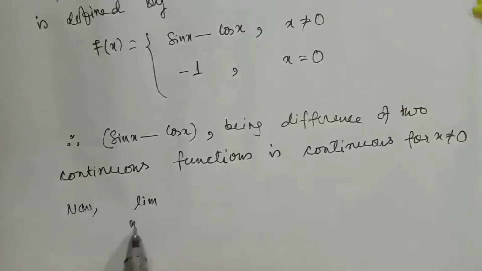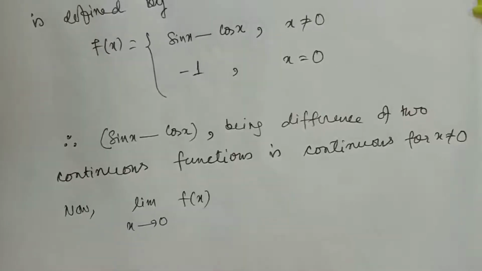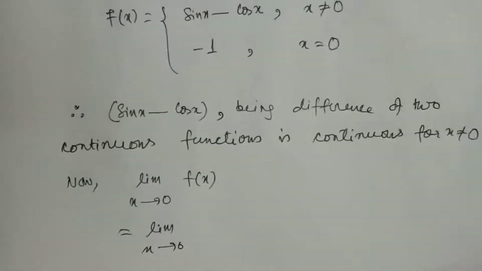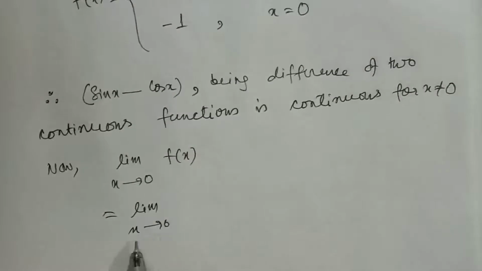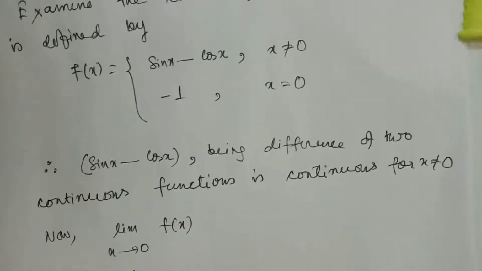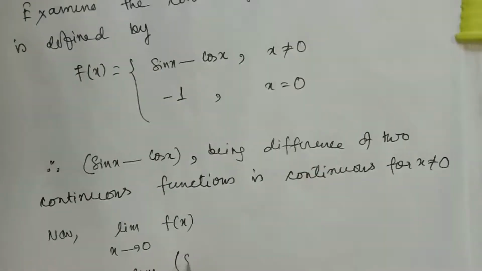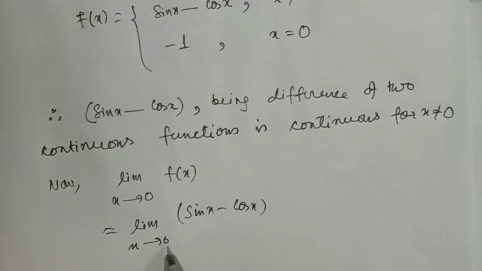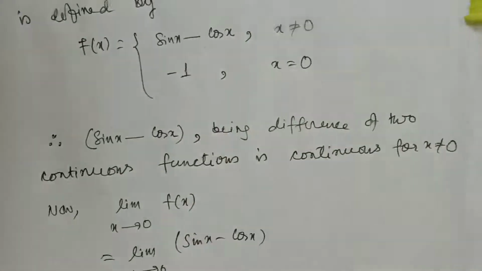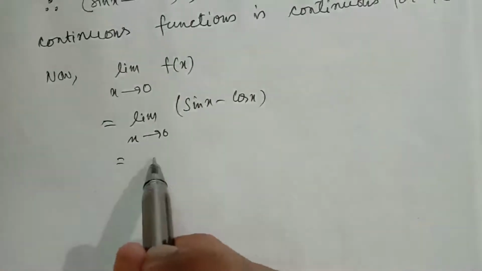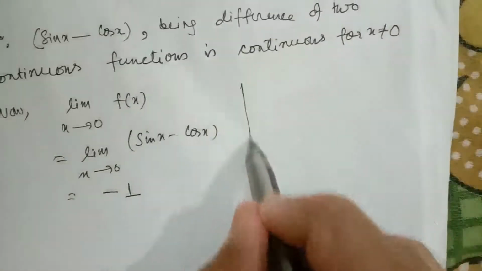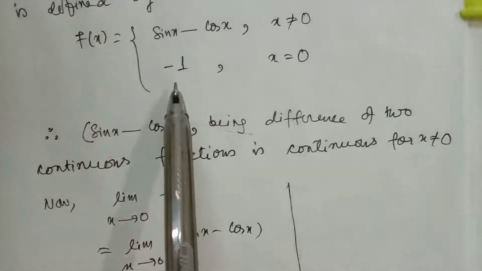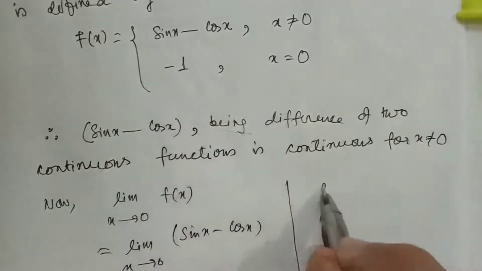Now limit x tends to 0 of f(x). X tends to 0 means x is very near to 0 but x is not equal to 0, and when x is not equal to 0, f(x) equals sin x minus cos x. Put x equal to 0, its value will be minus 1. And what is f(0)? You can see when x equal to 0, the value of the function f(x) is minus 1. So f(0) is equal to minus 1.